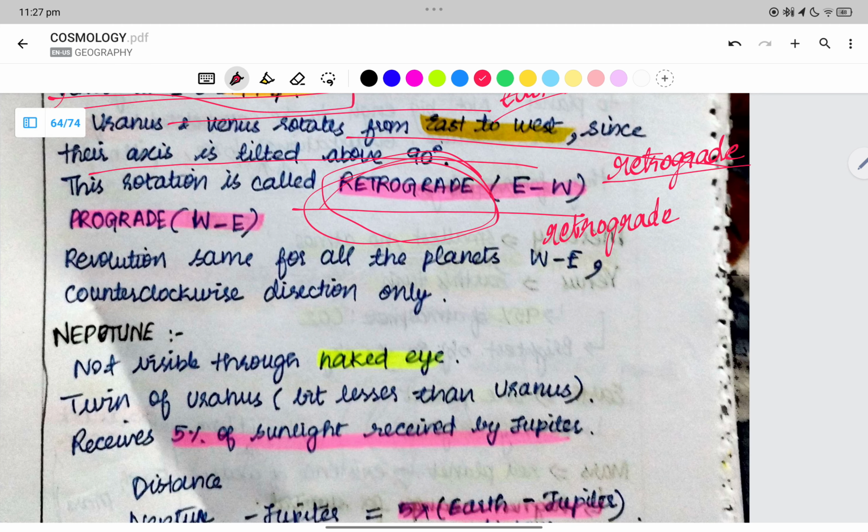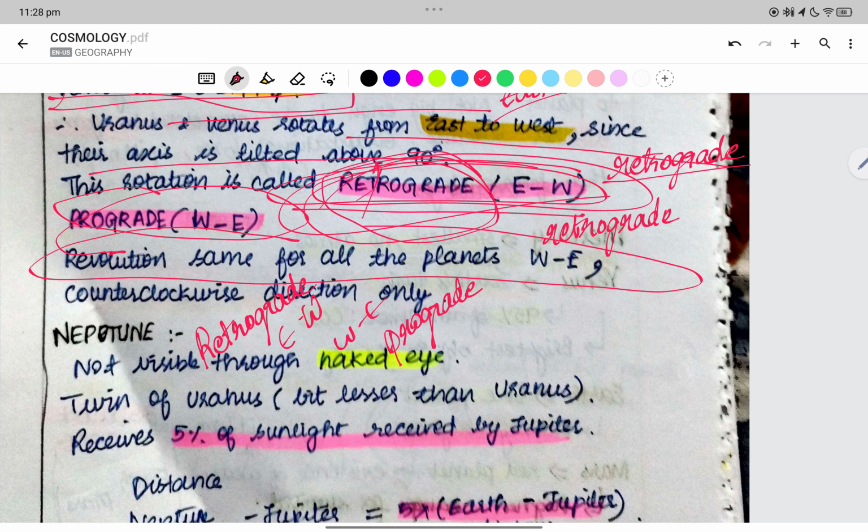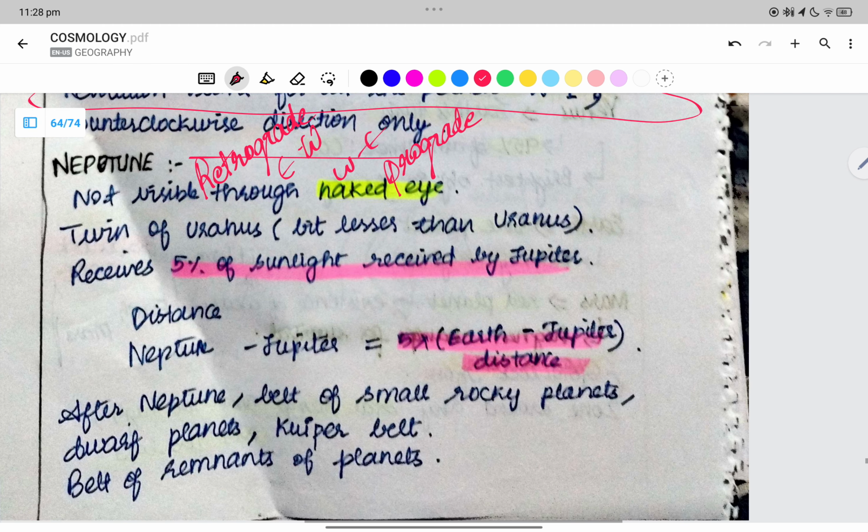Prograde is west to east. Retrograde is east to west. Okay, so we have learned two terms. Retrograde is east to west, and west to east is what we call prograde. Revolution is the same for all the other planets. They are in counterclockwise direction only.